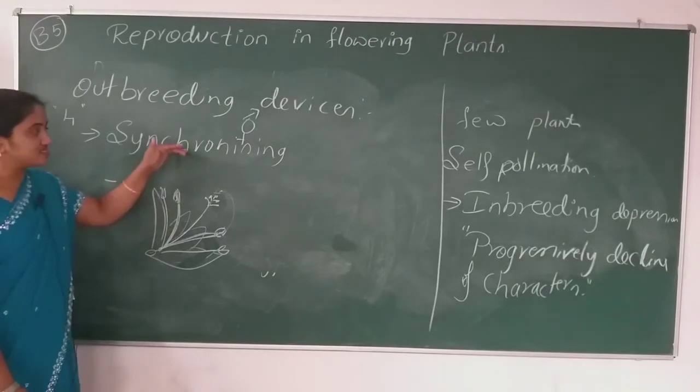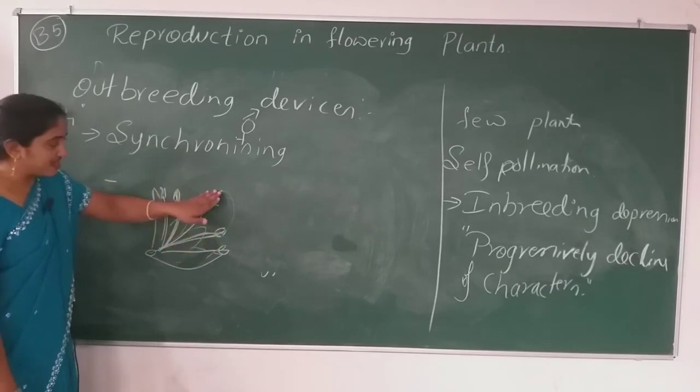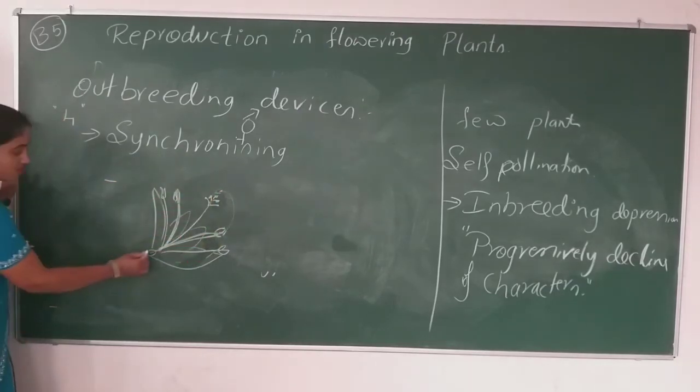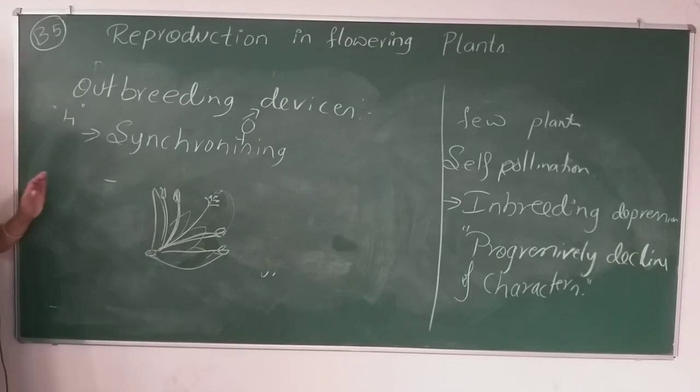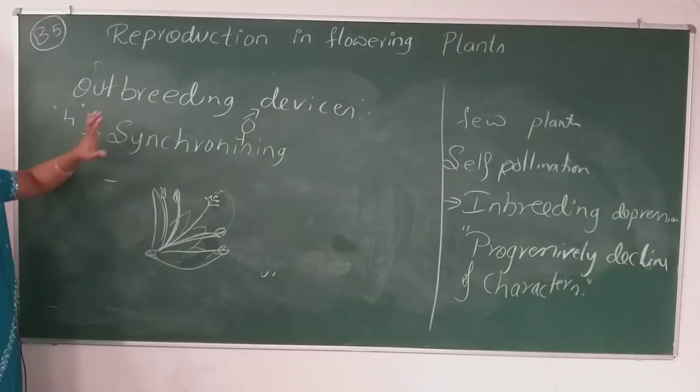So this is the synchronizing between the pollen grain and the stigma or the embryo sac. This is the natural way of avoiding inbreeding depression. That is nothing but outbreeding devices. So, synchronizing.